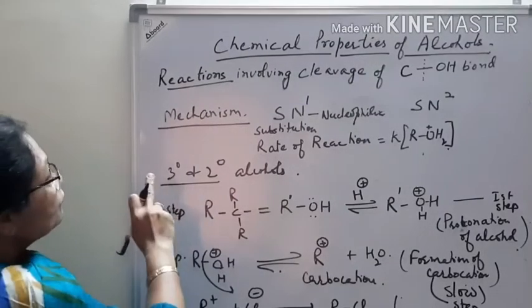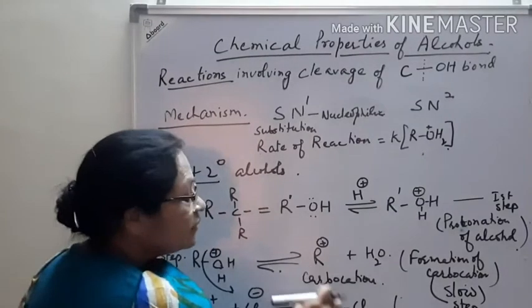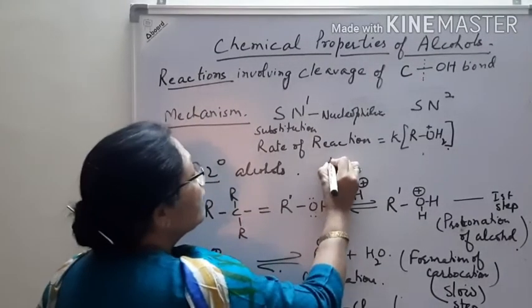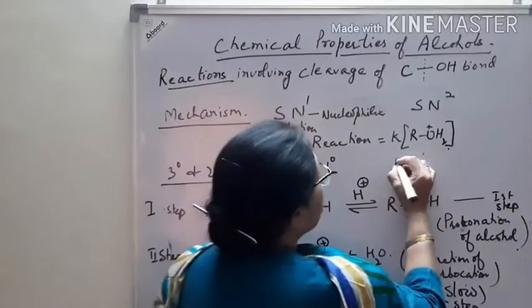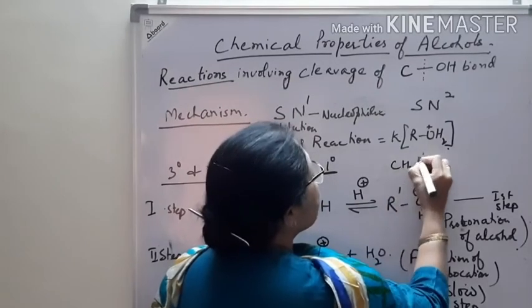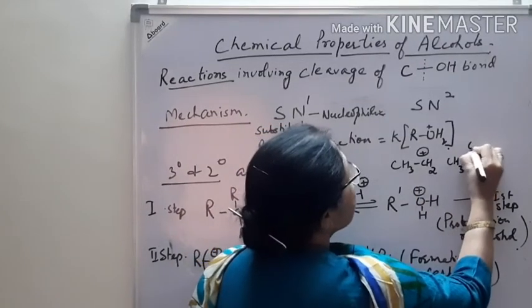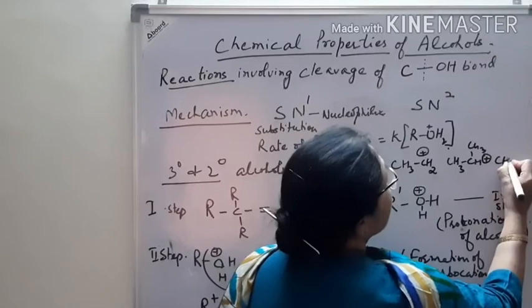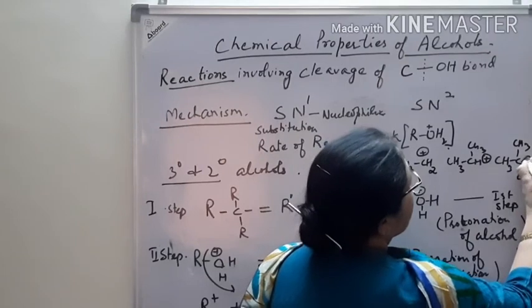In case of secondary and tertiary alcohols, secondary and tertiary carbocations are formed, whereas if there is primary alcohol, a primary carbocation is formed. Take CH3CH2, then CH3 CHCH3, and the third one with three methyl groups.